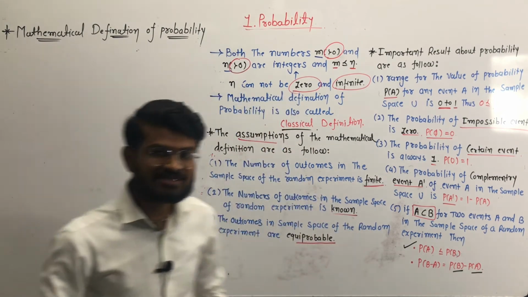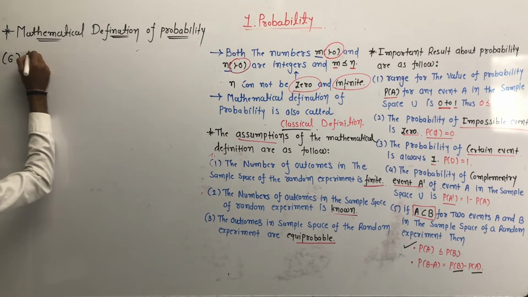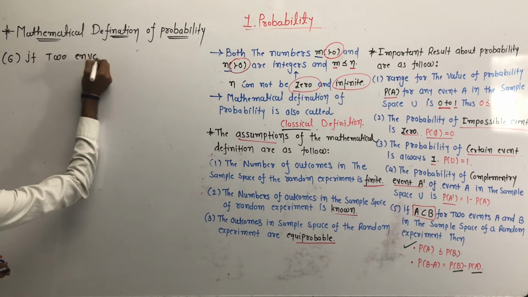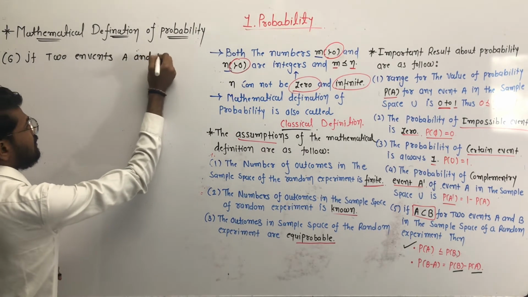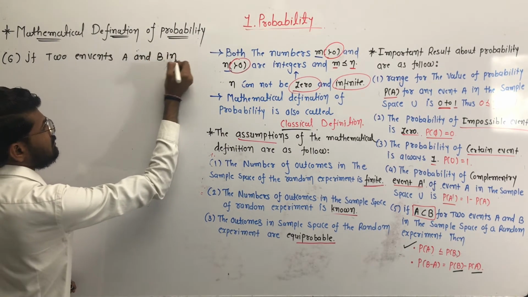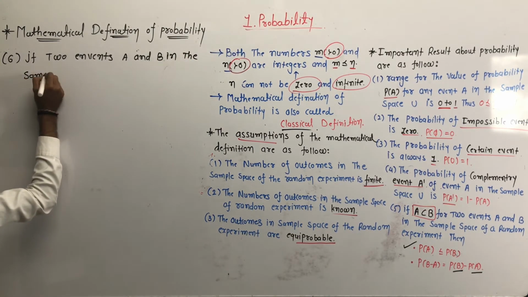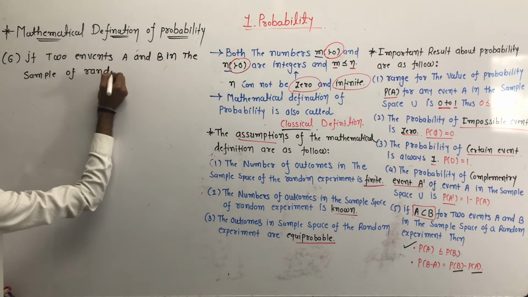Now the sixth result of the probability is that suppose there are two events A and B in the sample space of a random experiment.